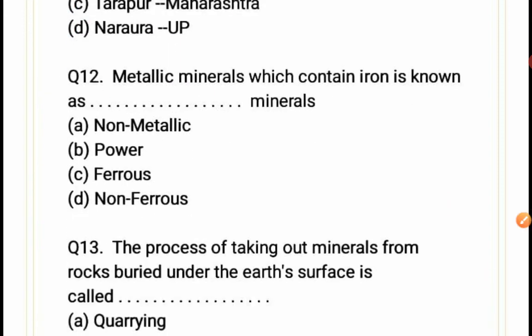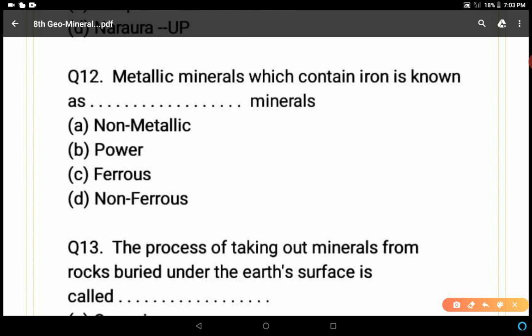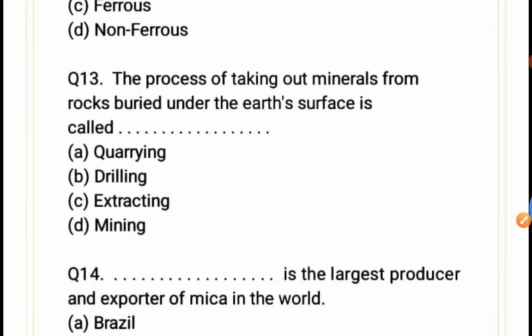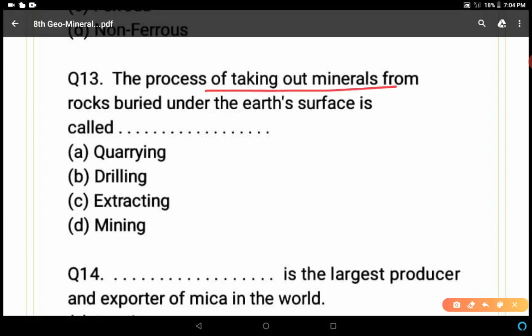Metallic minerals which contain iron are known as which minerals? Non-metallic, power, ferrous, non-ferrous. Definitely you know that metallic minerals which contain iron are known as ferrous minerals, and those which do not contain iron, non-ferrous. So C is the correct answer. Come to the next question. The process of taking out minerals from rocks buried under the earth's surface is called, right? So the process by which we can take minerals from the earth: mining. D is the correct answer.